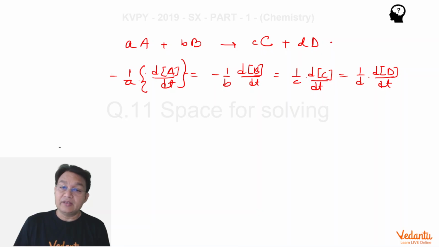And if we take the negative sign inside the brackets, these quantities are respectively like this.